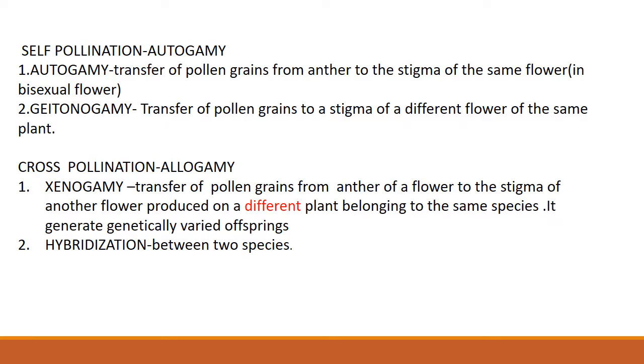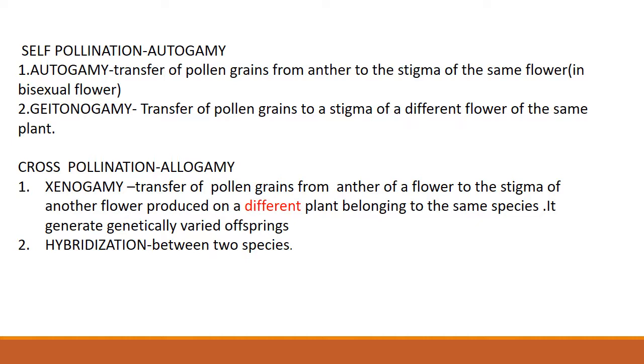First one, self pollination or autogamy. Self pollination or autogamy means transfer of pollen grains from anther to the stigma of the same flower.